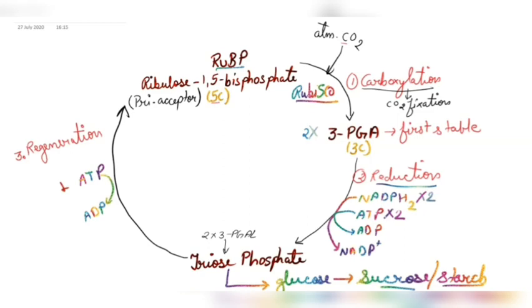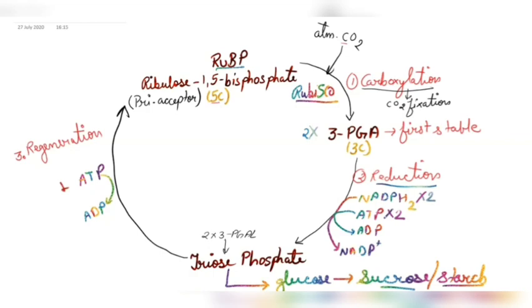So what we got to learn over here, let's have a quick revision, then we'll move towards another part of this cycle. RuBP is ribulose 1,5-bisphosphate. It is the primary acceptor with 5 carbons. This RuBP in the presence of Rubisco enzyme, which has affinity for both carbon and oxygen, will lead to carboxylation, that is CO2 fixation.